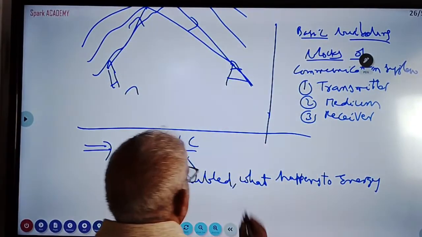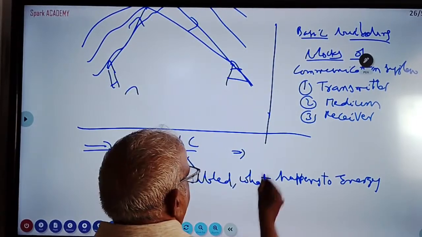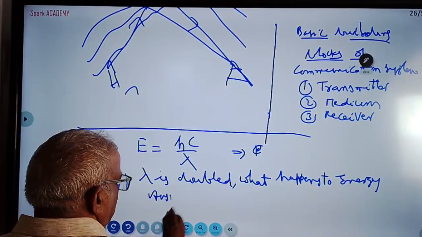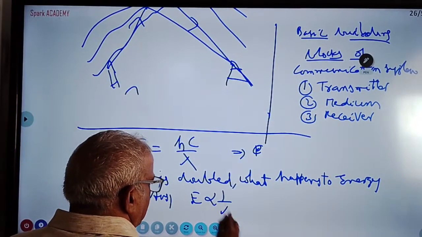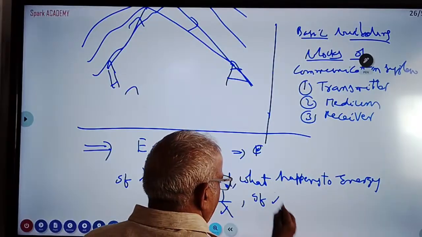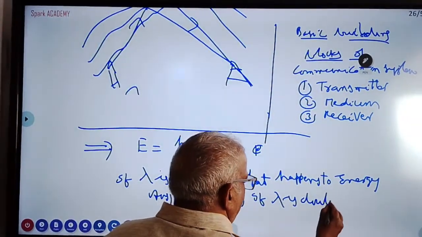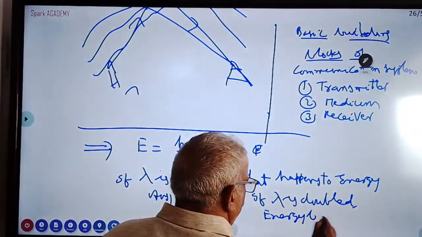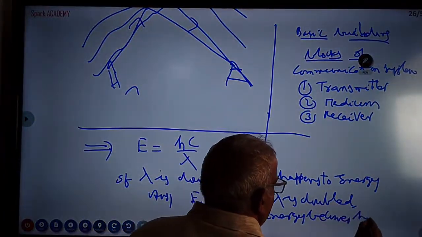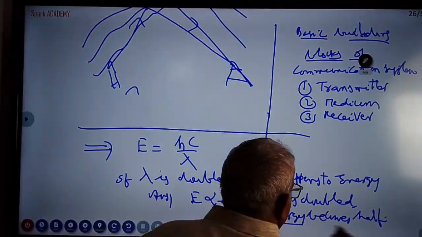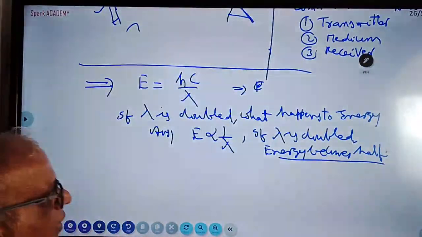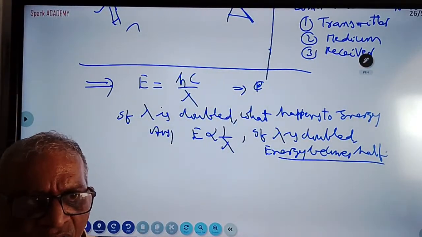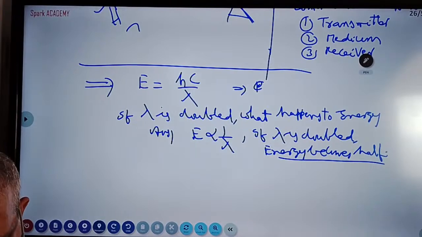So lambda doubled means energy will become half. Energy is inversely proportional to lambda. If lambda is doubled, energy becomes half. You write it like this, it is enough: E1 by E2 is equal to lambda 2 by lambda 1. I think I have discussed almost 75% of the very short questions to you.